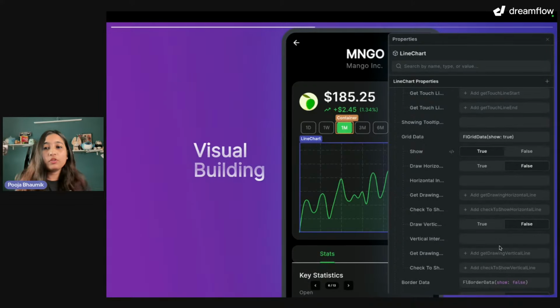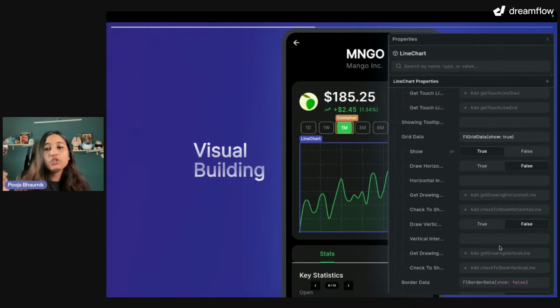So for example, if you want to change this line chart, you just have that entire properties list in the property editor directly, and you can just change it like true or false, or change the drop down into some other value, or add a different text, whatever.